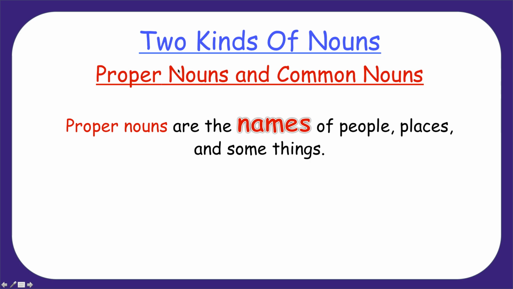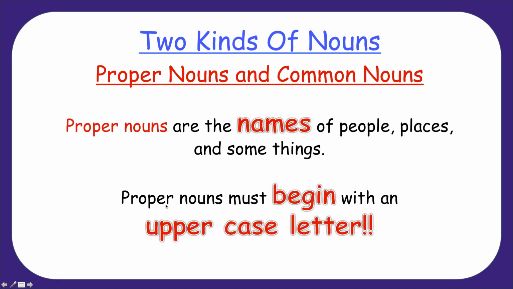Today we'll talk about 2 kinds of nouns: proper nouns and common nouns. Proper nouns are the names of people, places, and some things. So when something has a special name, it's a proper noun. Let's see. Proper nouns must begin with an uppercase letter. Uppercase, that means a capital letter, like this big P here. Okay?